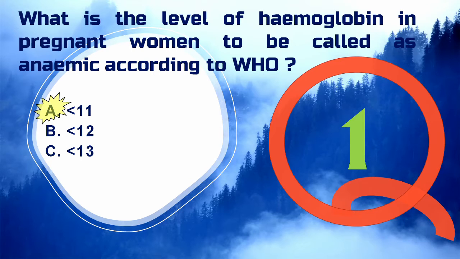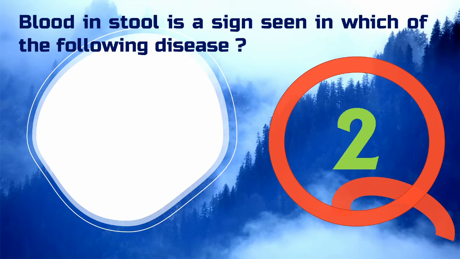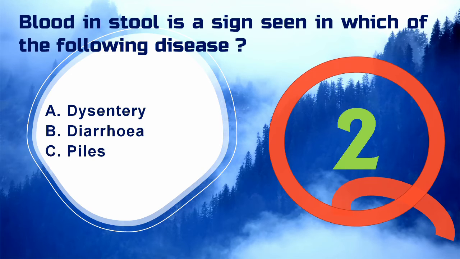The second question is, blood in stool is seen in which of the following diseases? Option A, dysentery, option B, diarrhea and option C, piles. Here the dysentery and diarrhea options create confusion. Diarrhea is a condition that involves the frequent passing of loose or watery stools, while dysentery is an intestinal inflammation, especially in the colon, that can lead to severe diarrhea with mucus and blood in the feces. So the correct answer to this question is dysentery. Let's move to the next question.